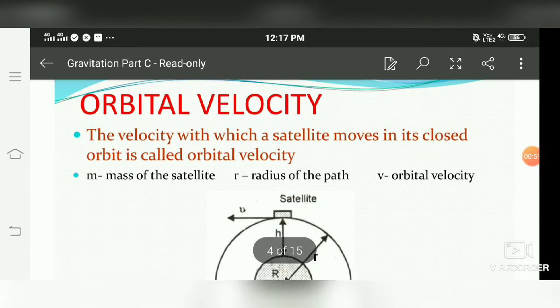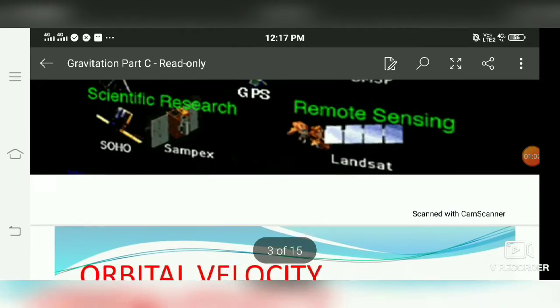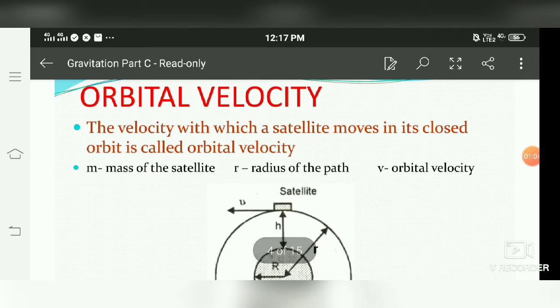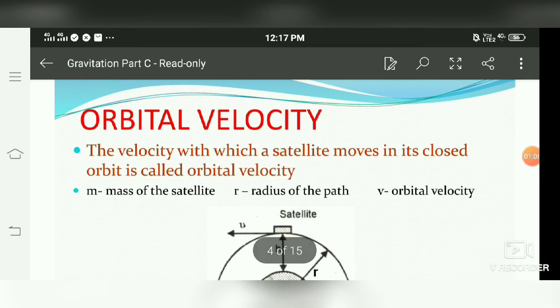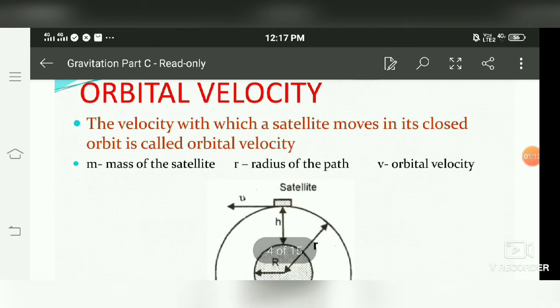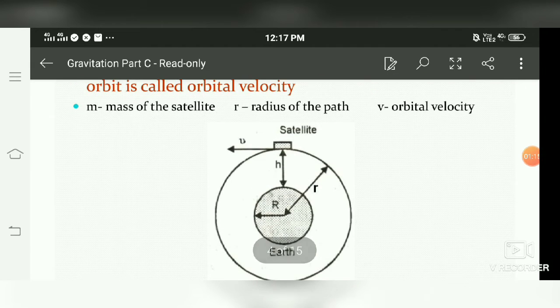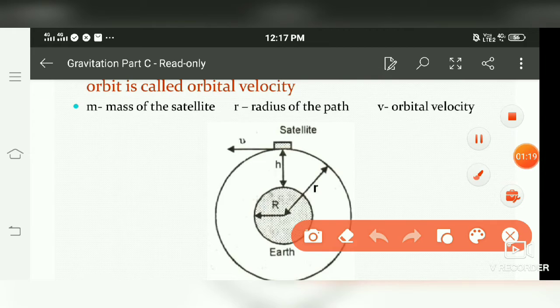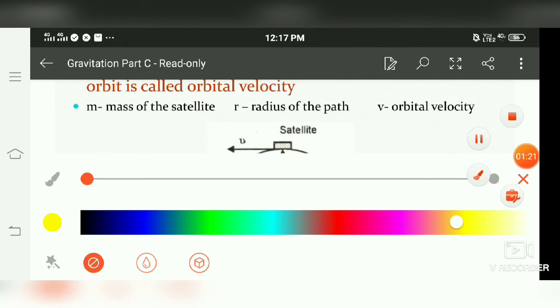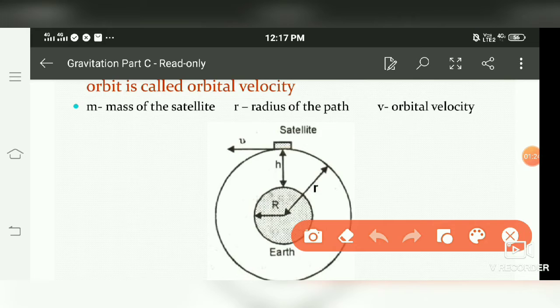Now, first of all, before we consider the orbital velocity, let us discuss the orbit of a satellite. Suppose this r is the radius of the Earth, and at height h a satellite is there.